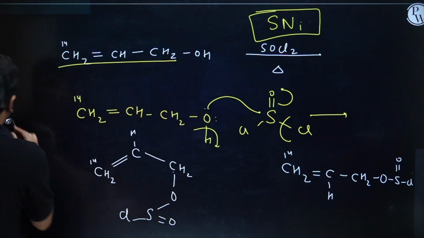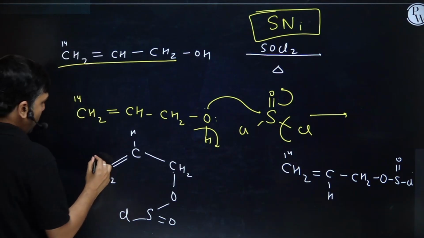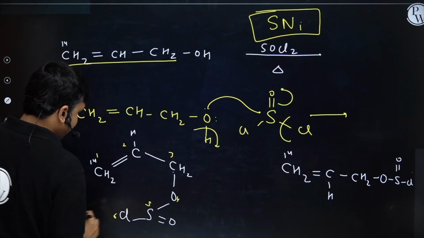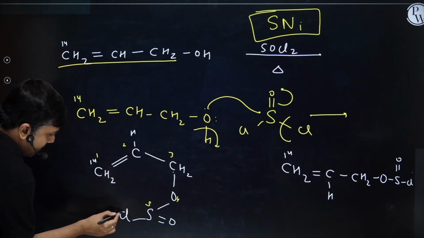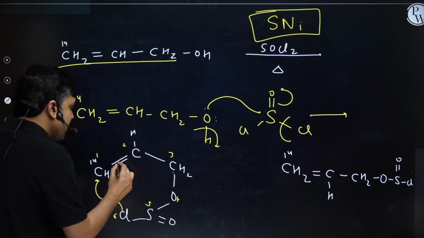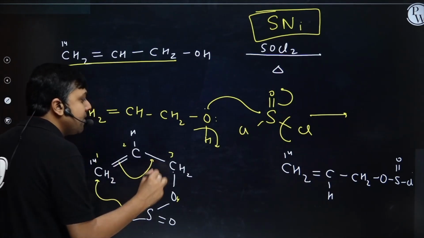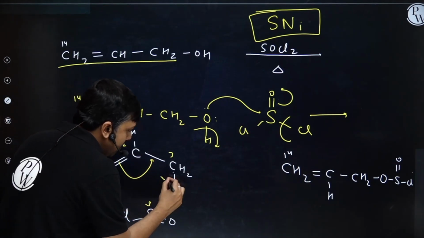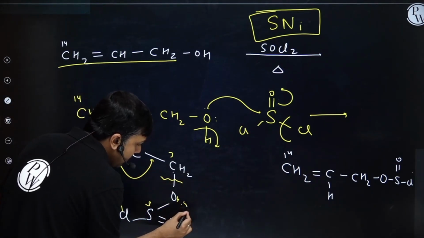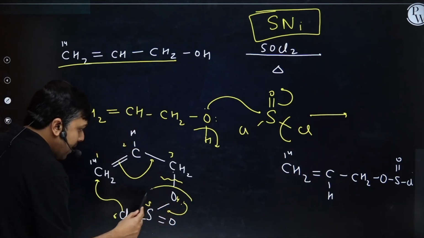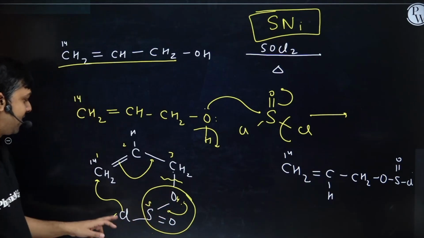Here, let's see, 1, 2, 3, 4, 5, and 6. What will happen? This chlorine will attack here. As soon as it attacks over here, this pi bond will shift here. As soon as this pi bond shifts here, this bond will cleave. The lone pair of oxygen will delocalize. I will have removal of SO2.